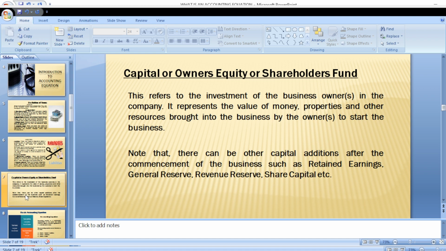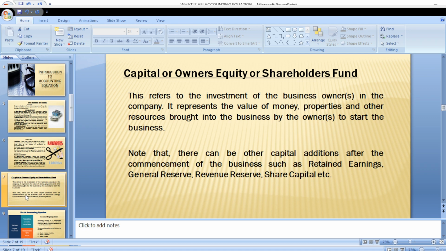The reason why we have it in 3 different names is that it can be called capital, owner's equity, or shareholders' fund. However, shareholders' fund is more prominent with companies, while capital is more common for sole proprietorship kind of businesses. Owner's equity is also more suitable for companies. So we are going to look at the different types of capital now.